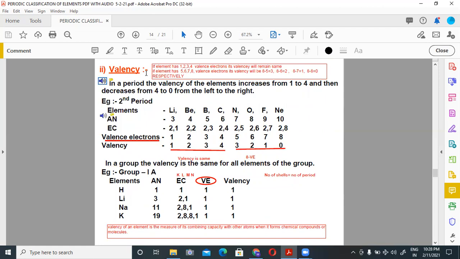Valency. Valency of an element is a measure of its combining capacity with other atoms when it forms chemical compounds or molecules. If an element has 1, 2, 3 or 4 valence electrons, its valency will remain the same. If an element has 5, 6, 7 or 8 valence electrons, its valency will be 8 minus 5 is equal to 3, 8 minus 6 is equal to 2, 8 minus 7 is equal to 1, 8 minus 8 is equal to 0, respectively.